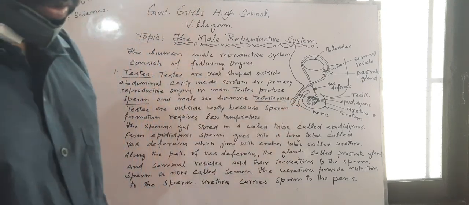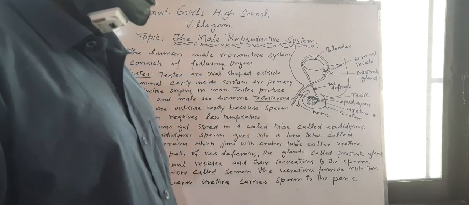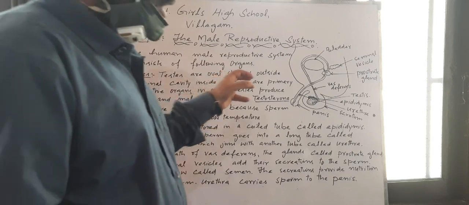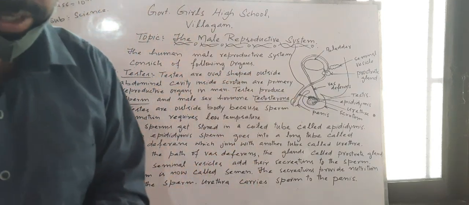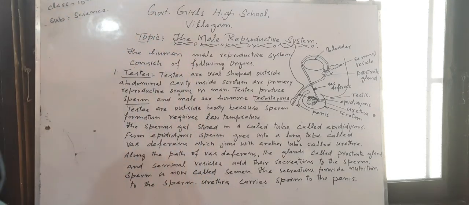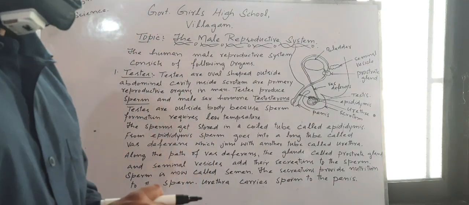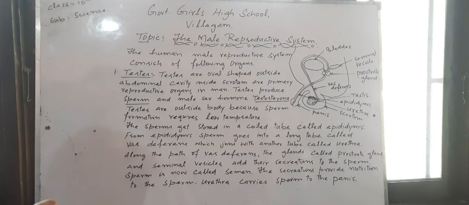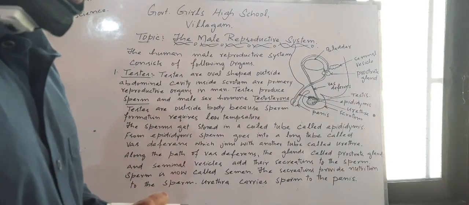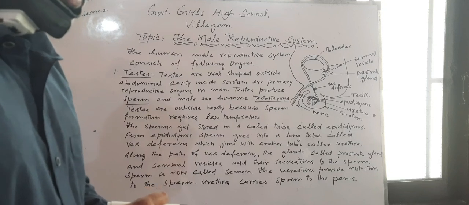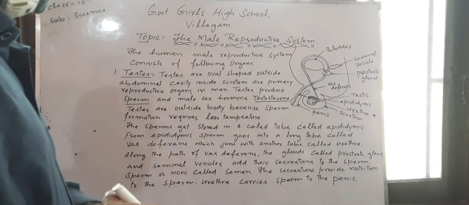They do not have the capacity to produce sperms. After reaching the age of puberty, sperms are produced by the testes. Up to puberty, sperm or semen is not produced.